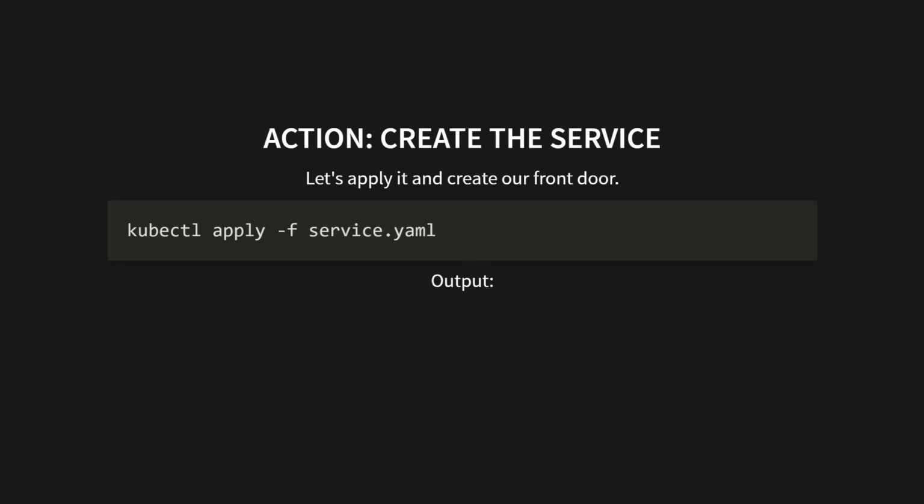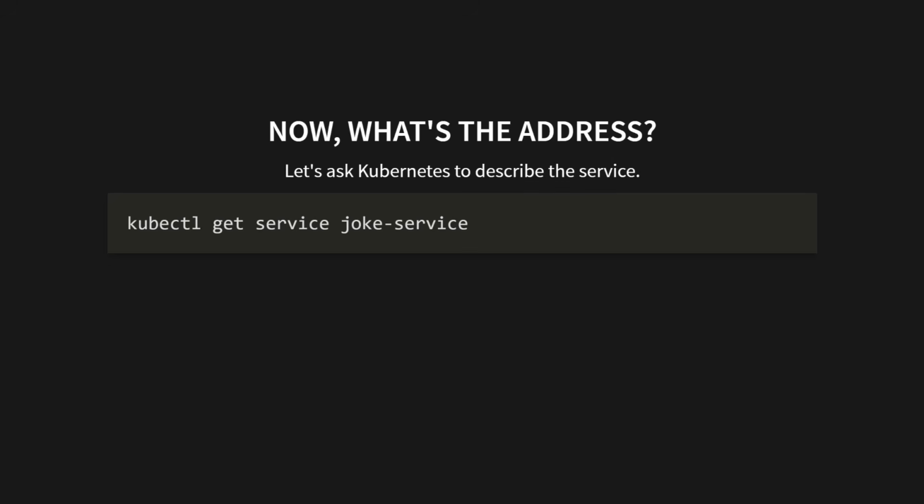Type kubectl apply -f service.yaml, and you'll see the output: service/jokeservice created. Now, what's the address? Let's ask Kubernetes to describe the service. Run kubectl get service jokeservice. You'll see a table like this one.